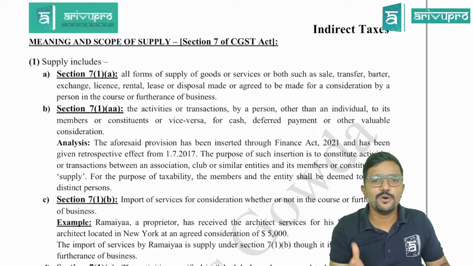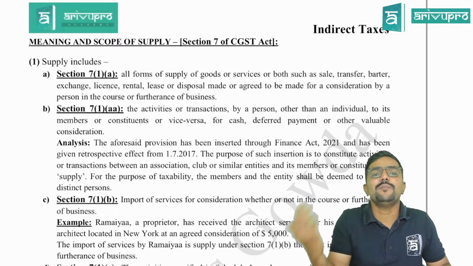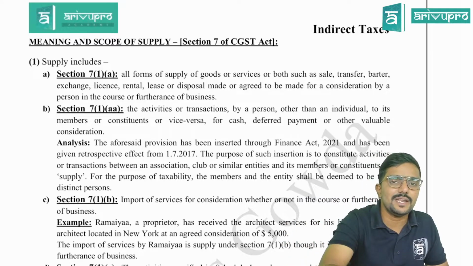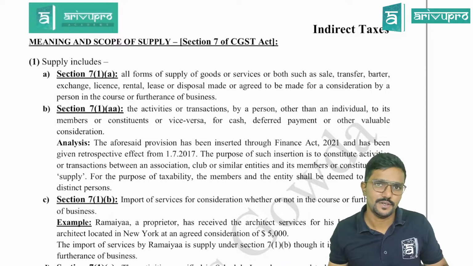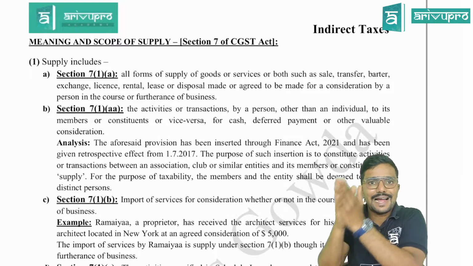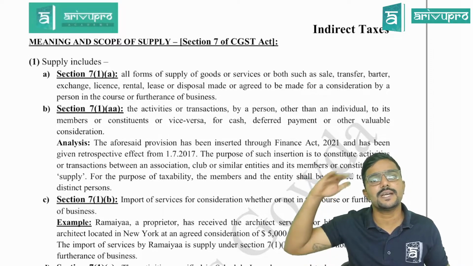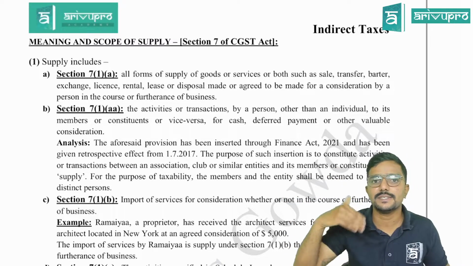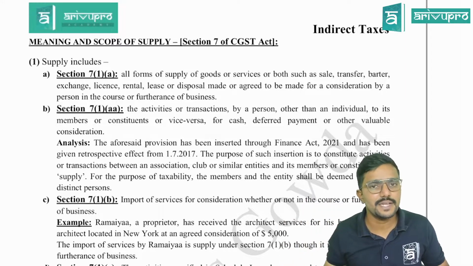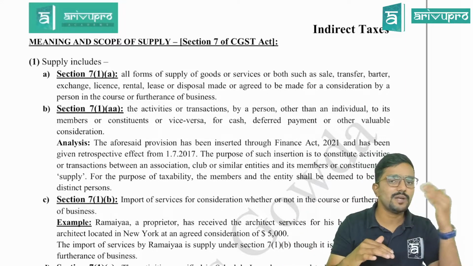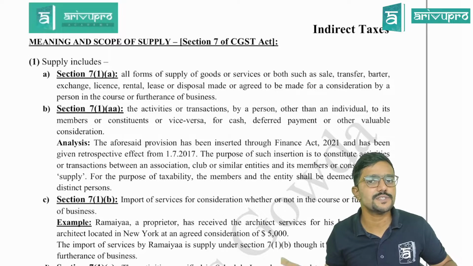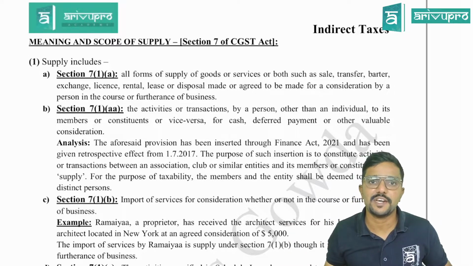If I don't know what is supply, then I will not be able to tell whether GST can be levied on this transaction or not. First we need to understand whether a transaction or activity is a supply. Then we will understand later whether it is taxable, exempt, or covered in the negative list, and whether it is a supply of goods or services. Everything we will understand in the later part.